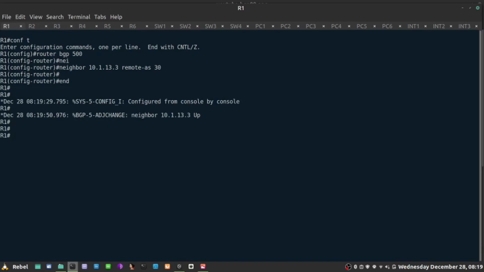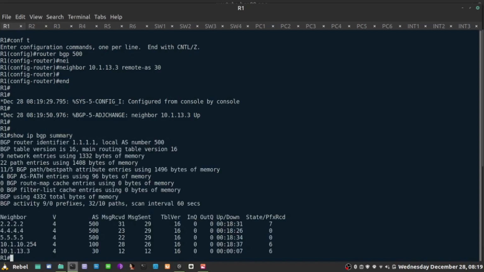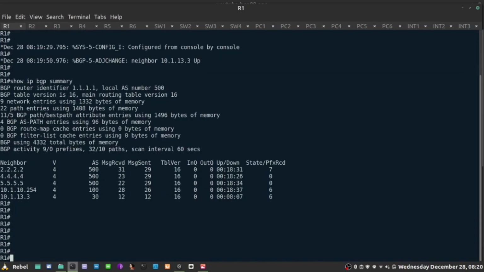Let's see that happen. It's up. Show IP BGP summary. And currently there are two peerings with external ASs. This is peering with AS100 and this is peering with AS30, as seen in the output. From each one of them I'm learning 6 prefixes, but let's see what happens.